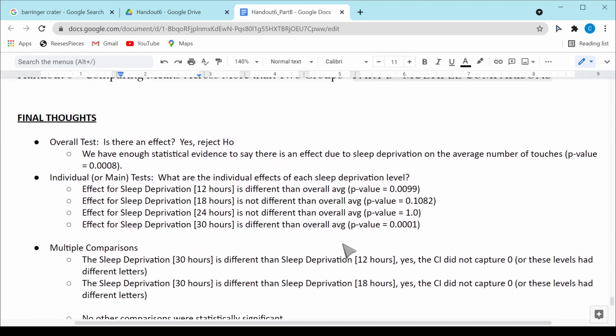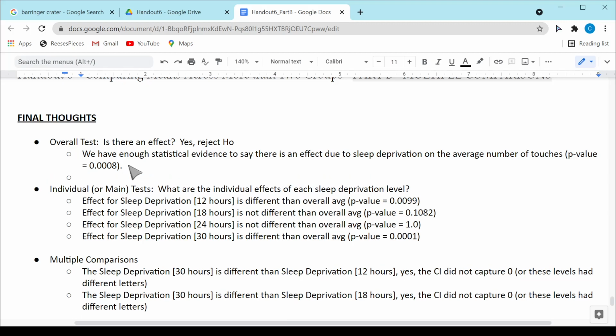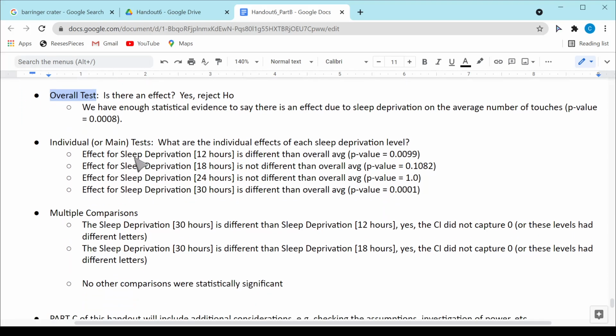Okay, some final thoughts about our analysis up to this point. The first thing that we did with the overall test was just establish that there was a difference, whether or not there's some effect. We can follow that up by looking at the individual effects, under those expanded estimates.